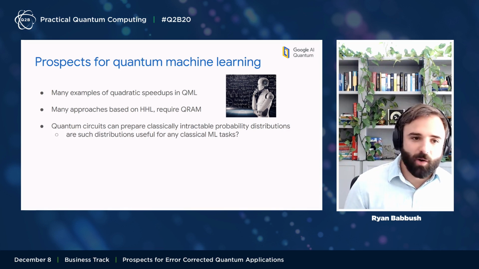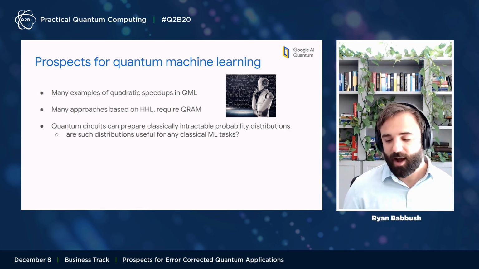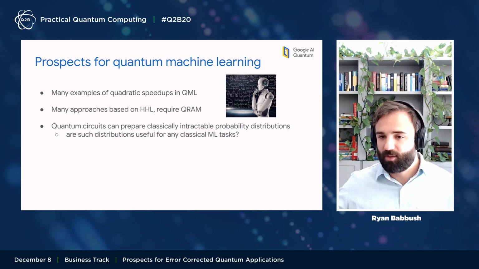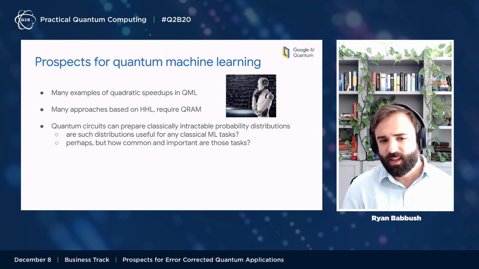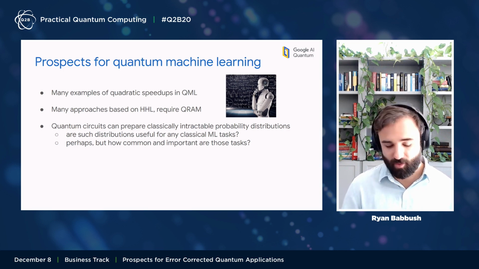The real question, though, is do the classical data sets you might want to model really need these quantum correlations? To that, I think the answer is perhaps, or maybe even probably, but how common and how important are those tasks? How likely are you to actually encounter data sets that require an entangled quantum state for their description?